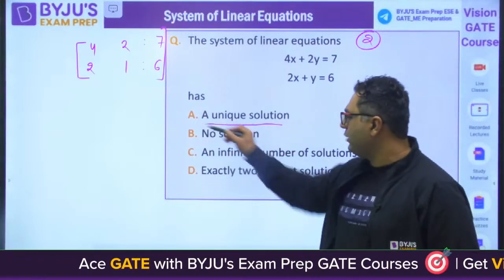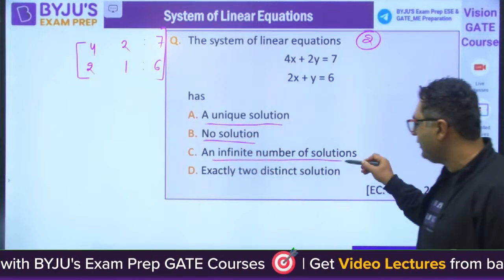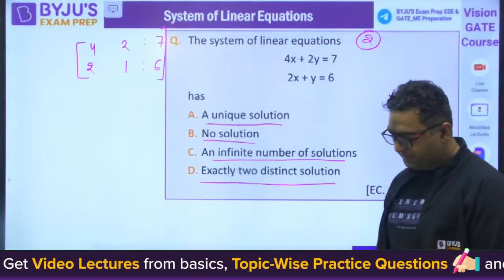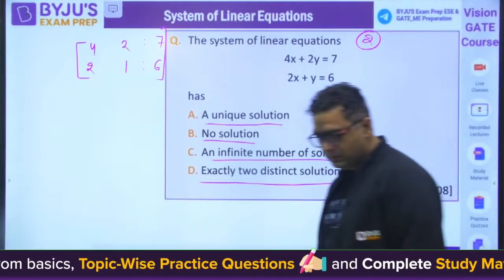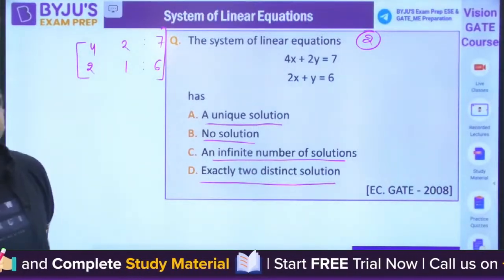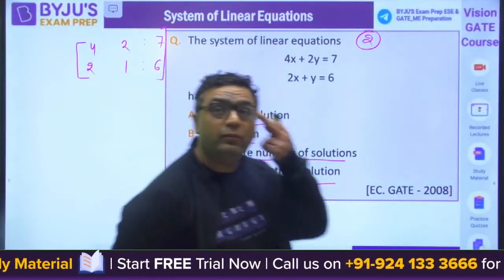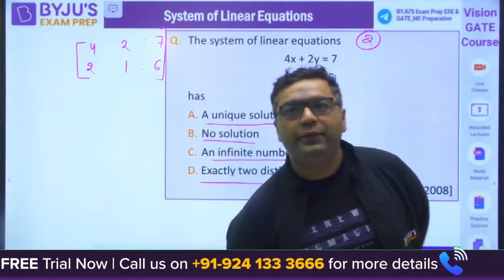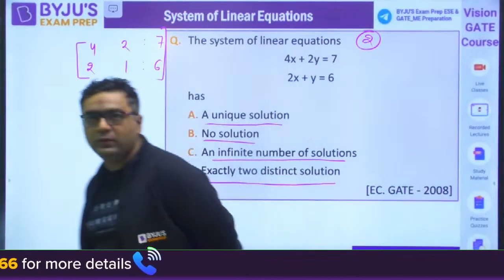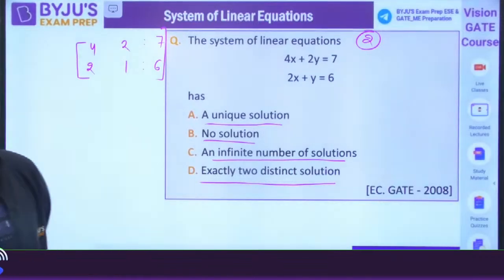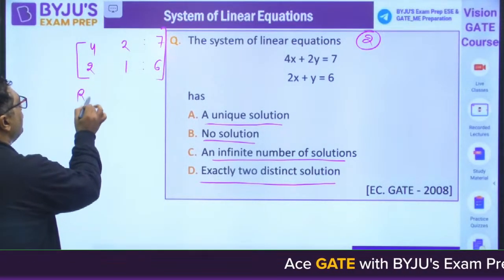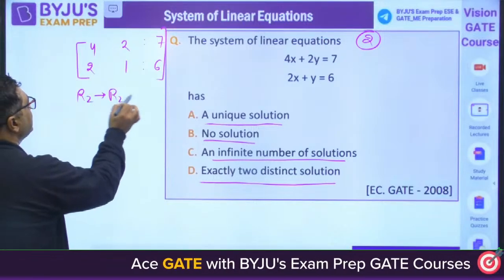Is this having a unique solution, no solution, infinite number of solutions? Exactly 2 solutions. Yes, Zakhmi Atma, Bengali Babu. Rishabh is saying no solution for this. Zakhmi Atma is also saying no solution. Very good. So guys, what you will be doing here, you will say R2 will be operated R2 minus 1